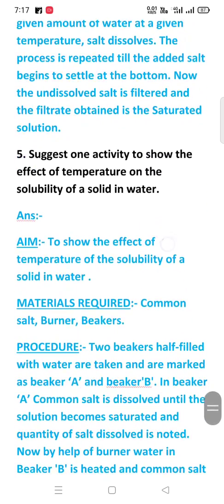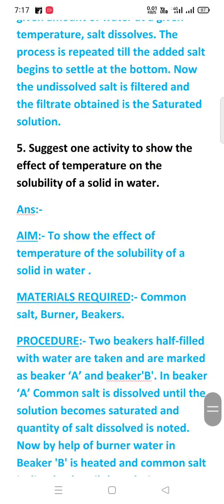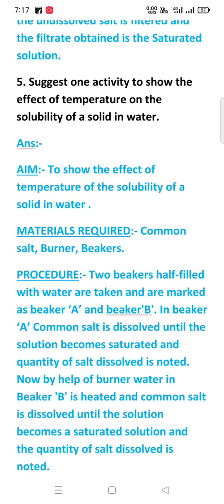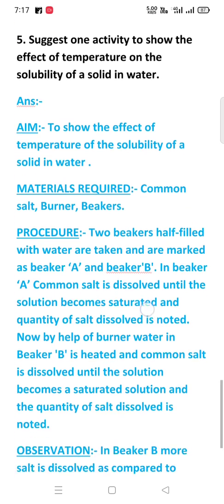Fifth question. Suggest one activity to show the effect of temperature on the solubility of a solid in water. Aim: to show the effect of temperature on the solubility of a solid in water. Materials required: common salt, burner, beakers.